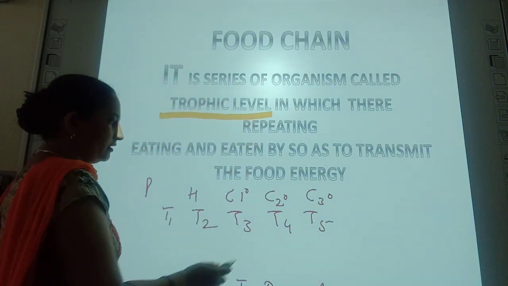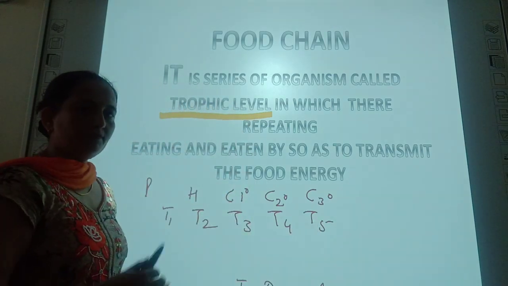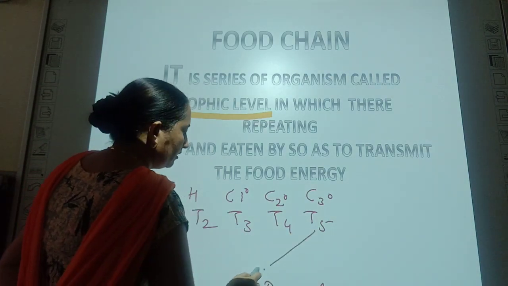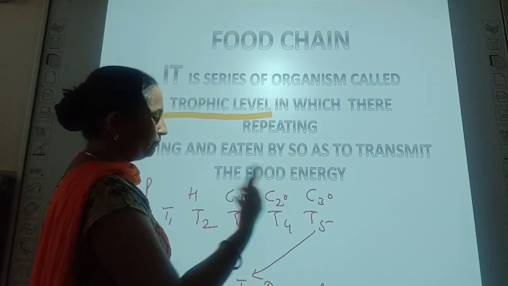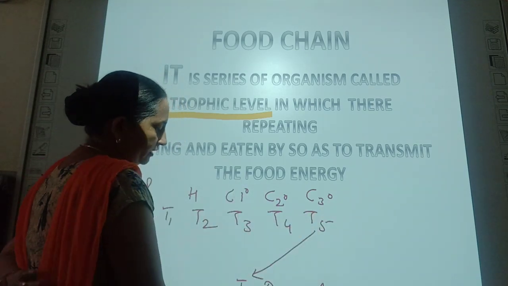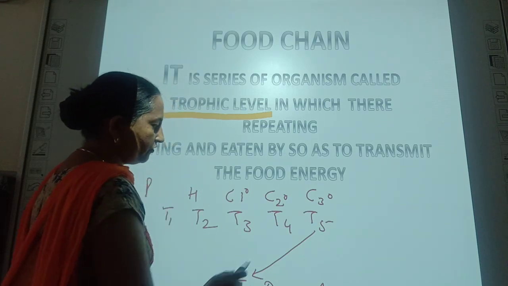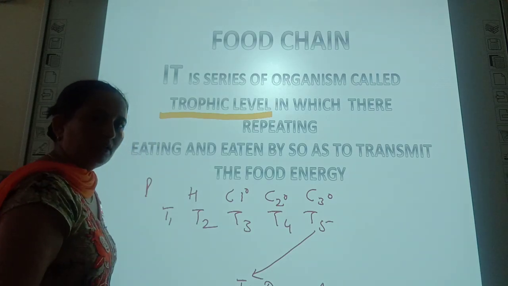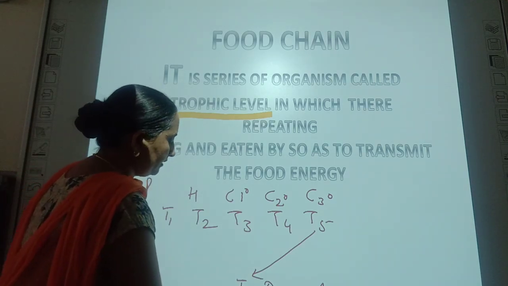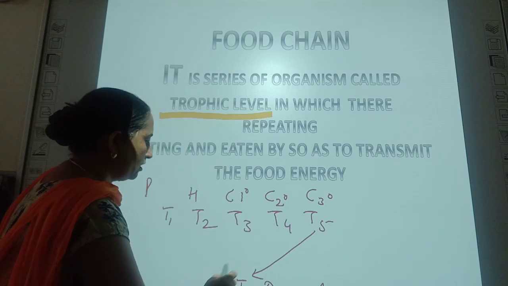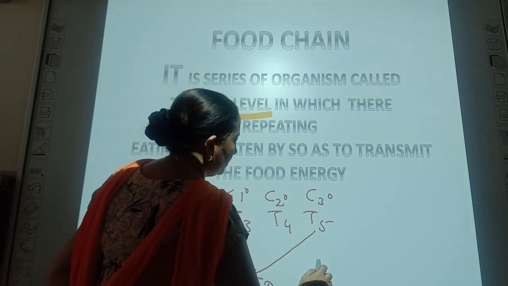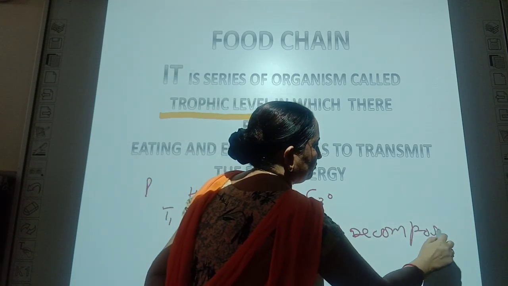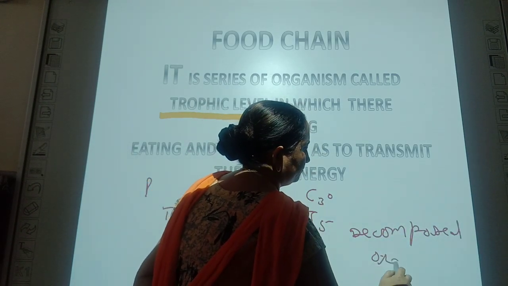These decomposers decompose all the organisms by the death or decay of the organism. Here, after the death of the tertiary carnivores, they are decomposed by the T6 trophic level. Those T6 organisms are saprotrophs, and these eat particularly the decomposed organic matter.